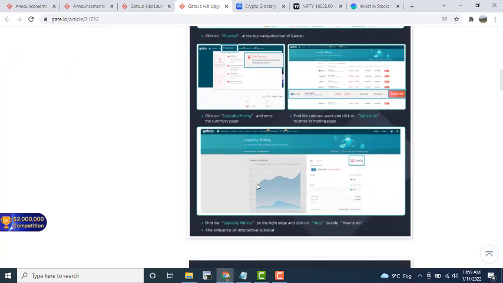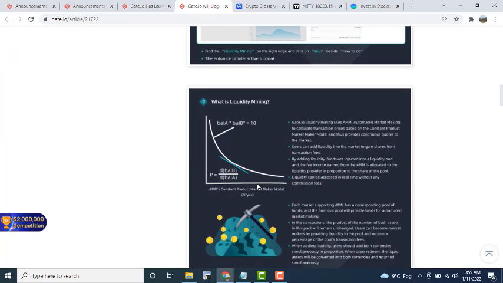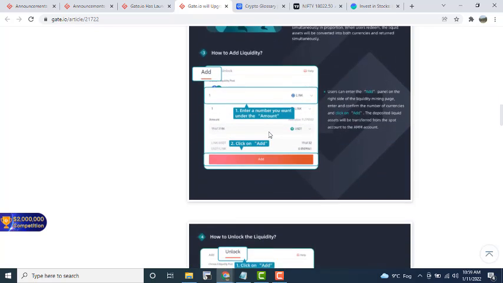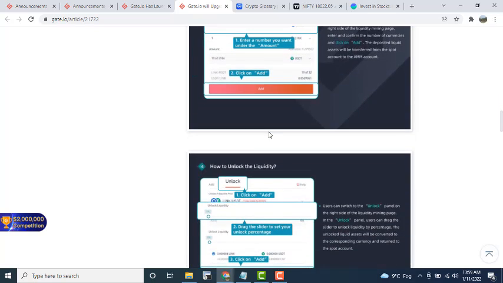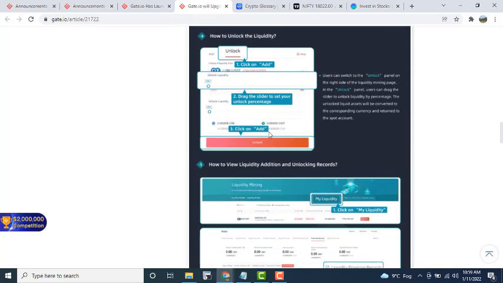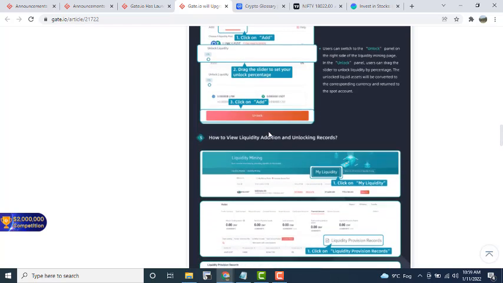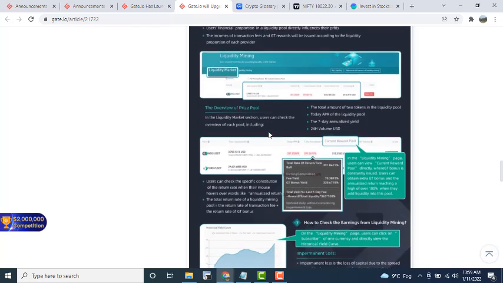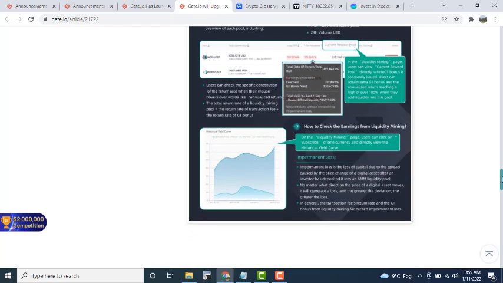Here you can find multiple pieces of knowledge, like what the mining rule is. In detail it is given on Gate.io. If I tell about this mining pool, the video will be long, so it will be better if you read it. If you are unable to understand anything, you can comment in the comment section, and I will make a video on that point.